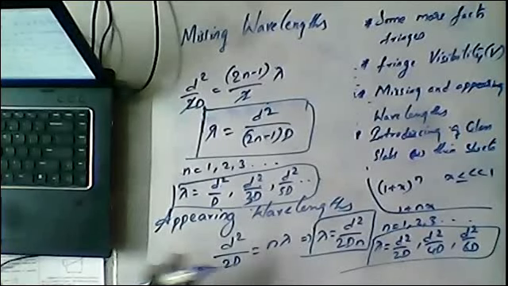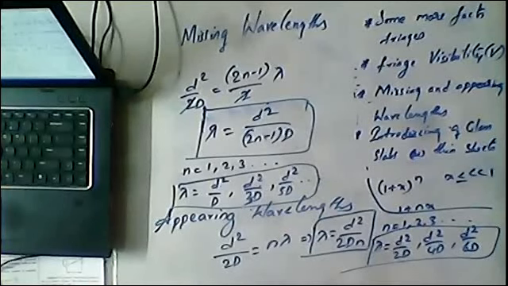So these all are the topics related to the missing and appearing wavelengths. Hope you all understood. When will this come into account? When the experiment is conducted for incoherent sources of light, some waves may be missing in some fringes, and some waves may appear in some fringes.